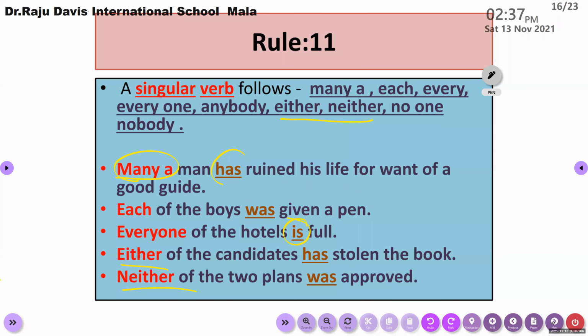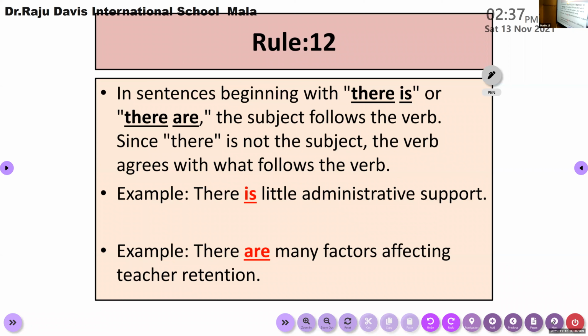Okay, rule number 12, children. This is very familiar. You know, unknowingly you are using it in a proper way, children. By usage, you are familiar with this rule. If your sentence is beginning with there, or if the sentence is beginning with here, remember, this rule is very important in the CBSE syllabus.